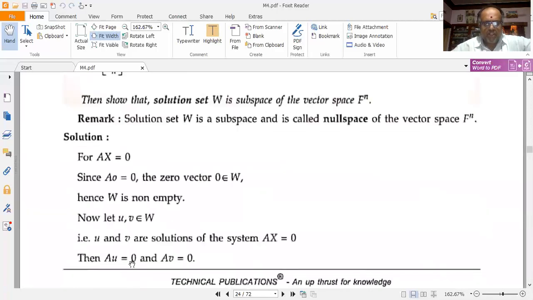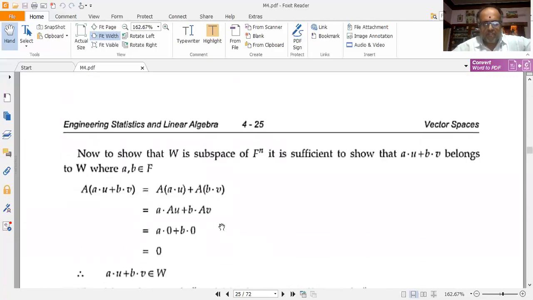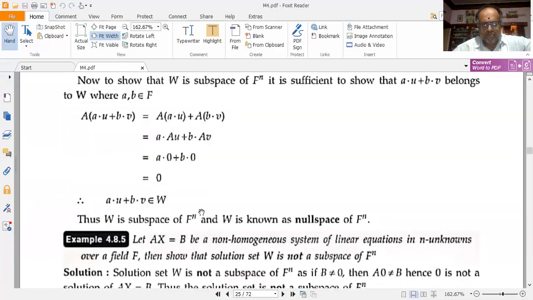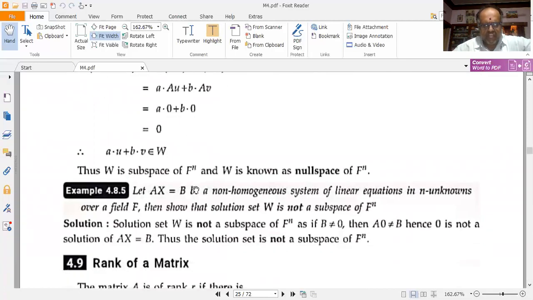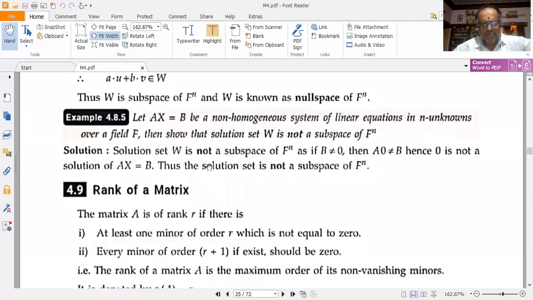Now I have got u is a solution because Au is equal to 0. v is a solution because Av is equal to 0. So replace Au by 0, replace Av by 0. So I get a into 0 plus b into 0, which is equal to 0 plus 0 equal to 0. So therefore I have au plus bv belongs to W. So that's why I infer that W is a subspace of F to the power of n, and W is now called the null space.